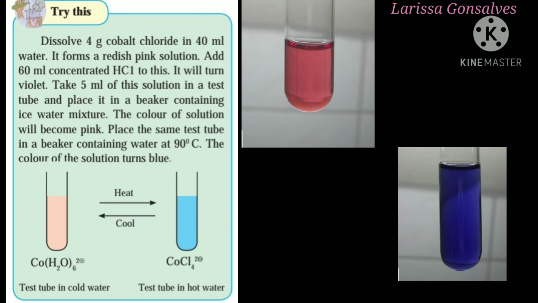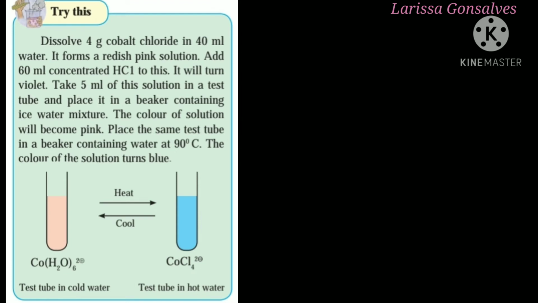If you observe the picture here, the pink color solution was due to the temperature being less, that is it was placed in a cold beaker. The solution turned violet when it was placed at a temperature of 90 degrees Celsius, means hot water beaker. This reaction is an example of reversible reaction, which means it takes place in two directions. So if you observe this reaction here, you can see there are two arrows pointing, one in the forward reaction and one in the backward reaction, and hence it is a reversible reaction.